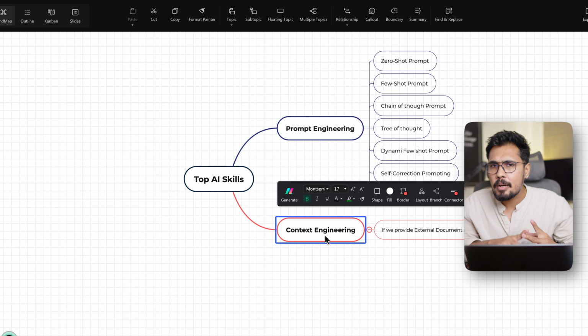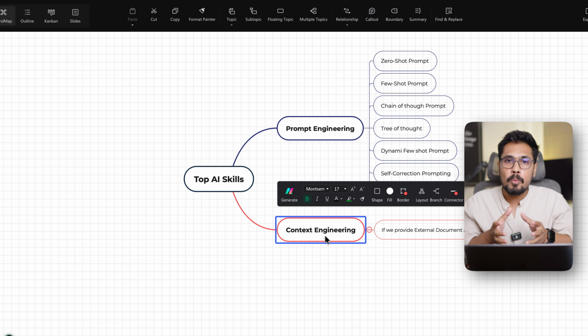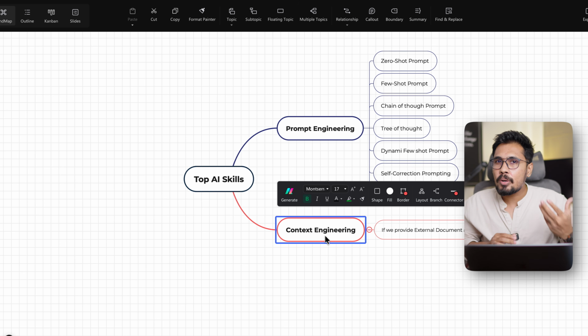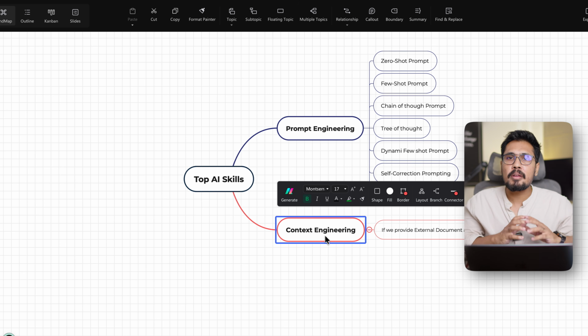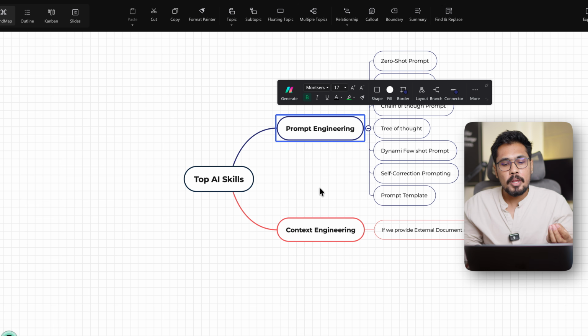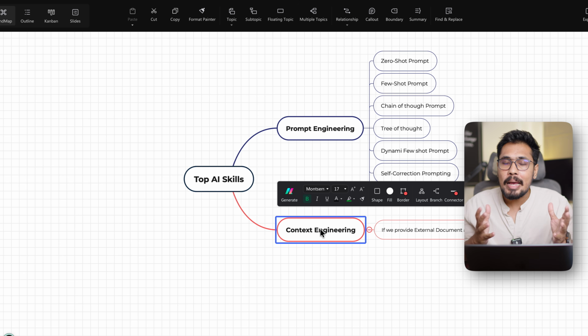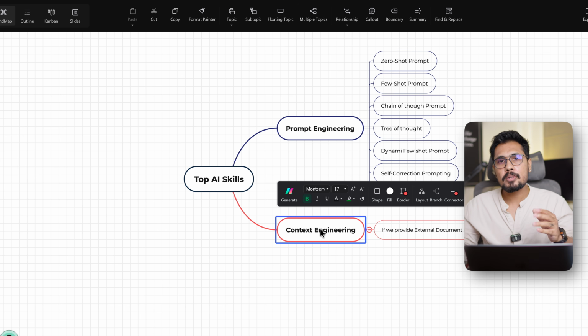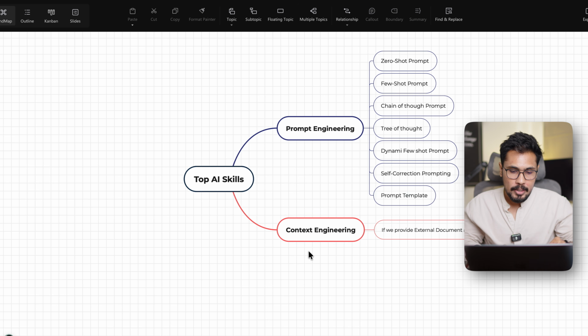Take Cursor, take GitHub Copilot, take any of these, they rely on a lot of context. The better context you provide, the better they're able to provide the right answers. The reason you use prompt engineering or context engineering is that these LLM models currently hallucinate. To reduce their hallucination, you are playing with the right prompts, the input, and providing the right external data so that they perform well in a response. So we call it prompt engineering and context engineering.